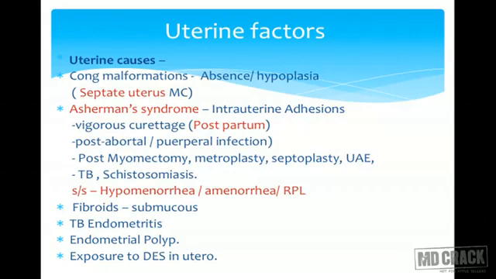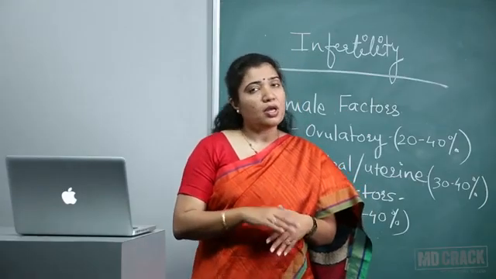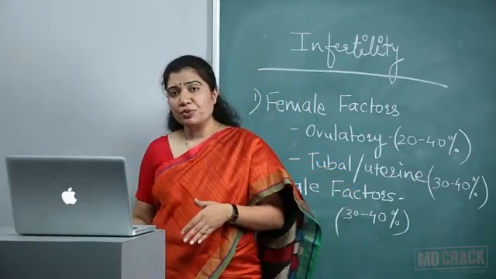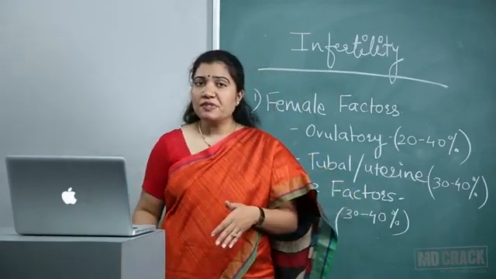Now coming to other causes, Asherman syndrome. What is Asherman's? Asherman's is synechia formation or adhesion formation inside the uterine cavity. It may happen because of overzealous or vigorous curettage, especially if this curettage is done for PPH, postpartum. Postpartum curettage leads to Asherman syndrome more commonly. But it can happen after any abortion process or DNC done for any specific reason.